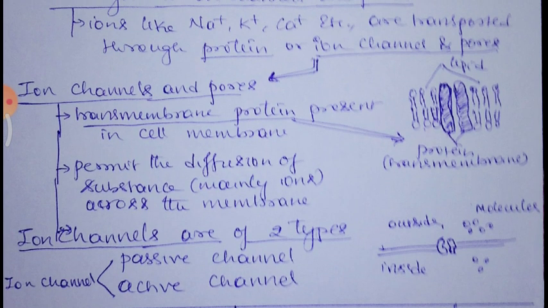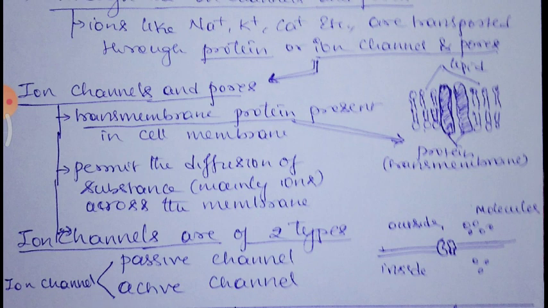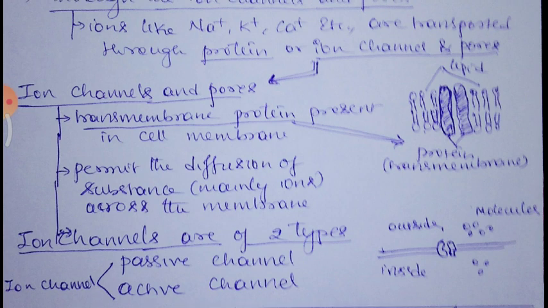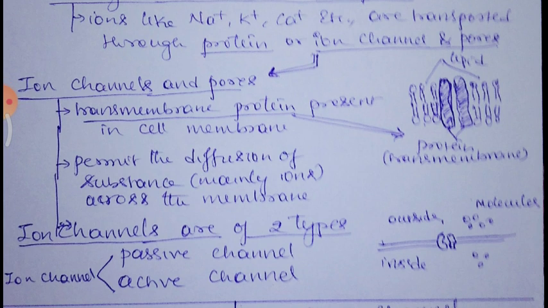So the lipid layer, especially for gases, and specialized protein structures which form gated-like structures, usually transport the ions in the cell membrane. Ion channels are of two types. One is a passive channel and the other is called an active channel. The ion channels are illustrated in the figure, and their location on the cell membrane is also shown.